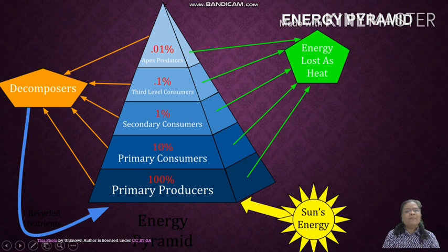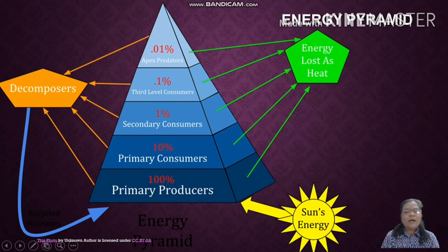Look at the diagram. This is a pyramid called as the energy pyramid. In this the primary producers are there. At the first trophic level, the primary producers are present. Second trophic level, third trophic level, fourth trophic level, apex trophic level. See, energy is given in the percentage. See, in the producers 100% energy is present. Energy is counted in kilocalories.